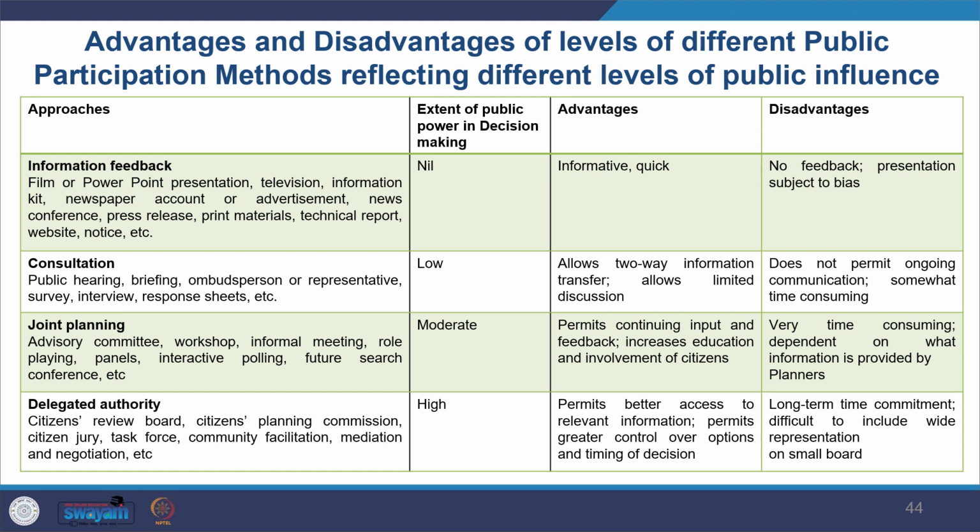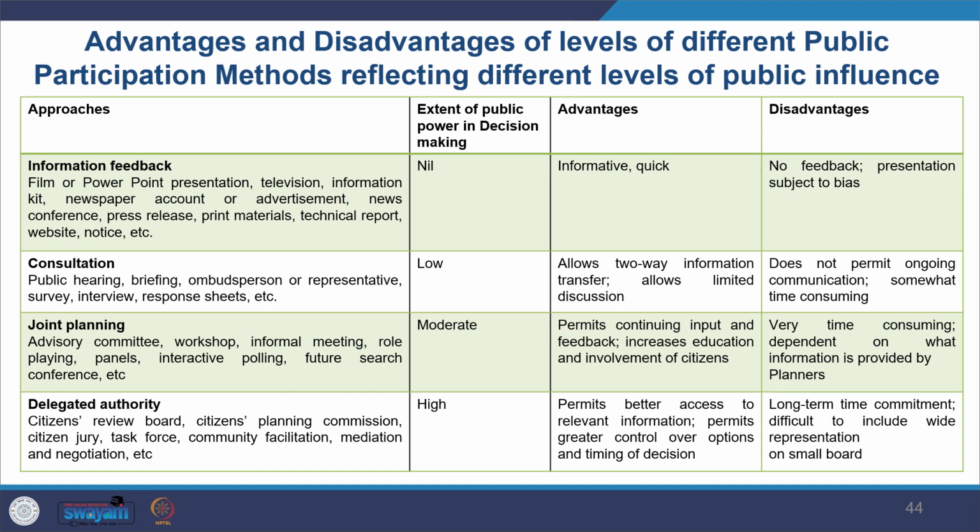And then we see another approach, which is delegated authority, where you have a citizens review board. So you have citizen planning commissions, citizen juries, a task force, and also mediation and negotiation.